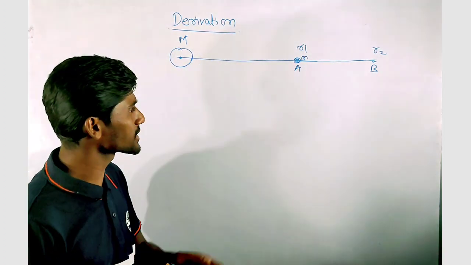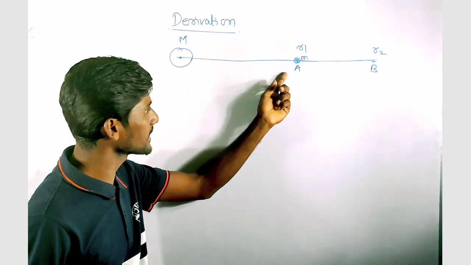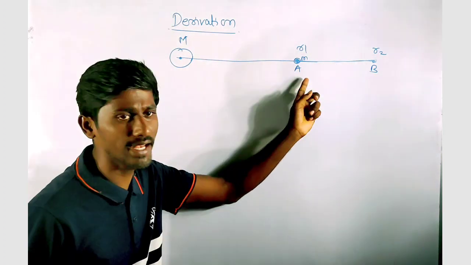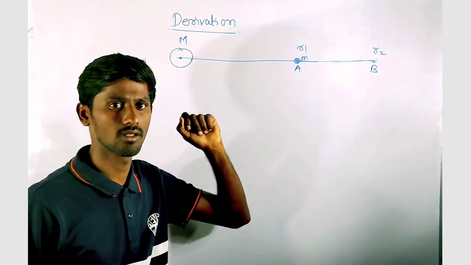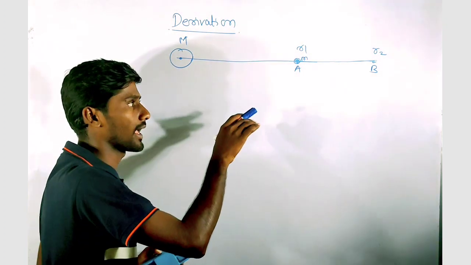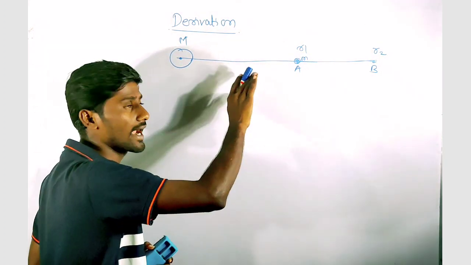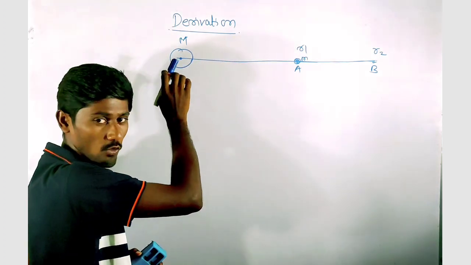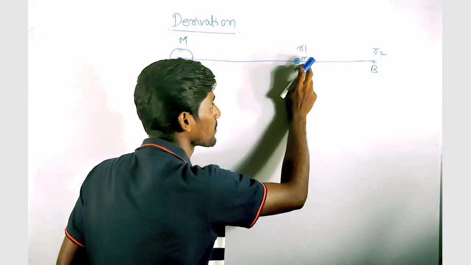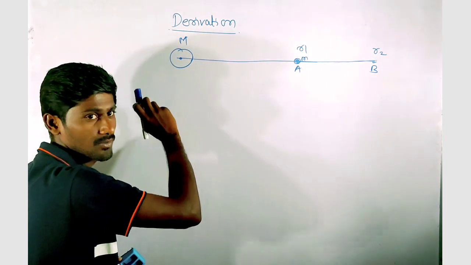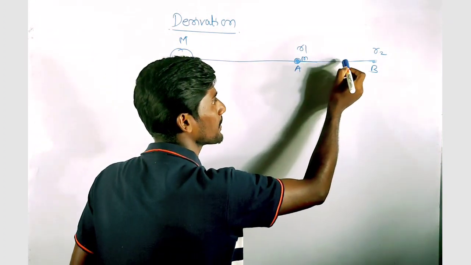Now to displace this small m from point A to point B without any acceleration, we have to apply an external force which is equal and opposite to the gravitational force acting on this small m due to this capital M at each and every point on this path.